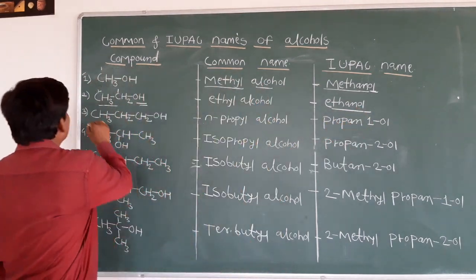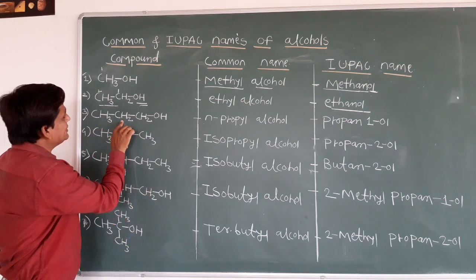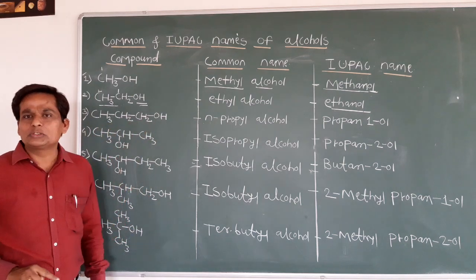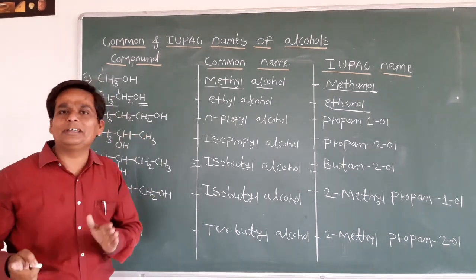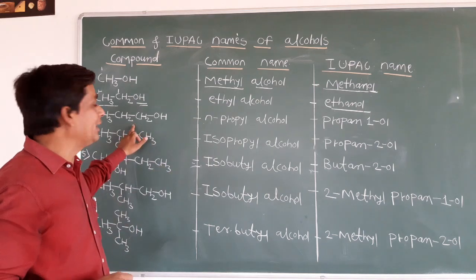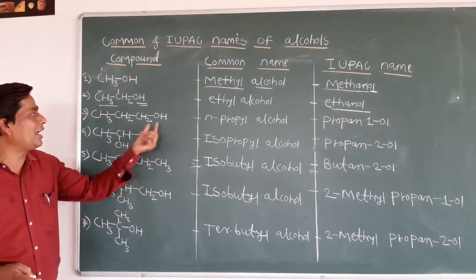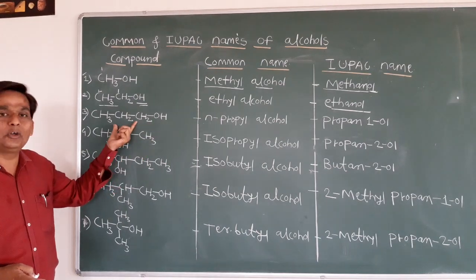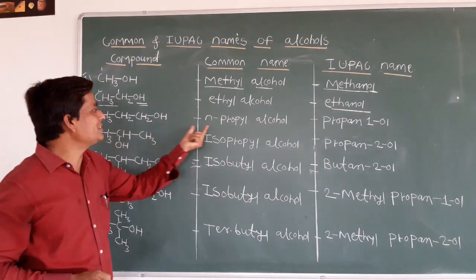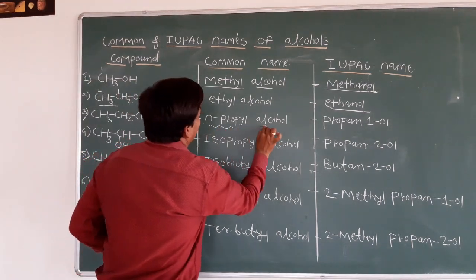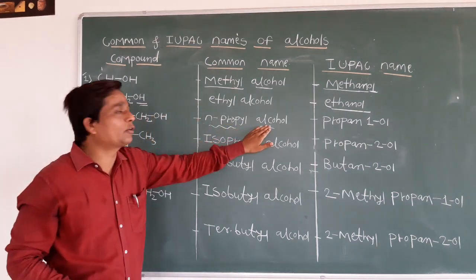Then we see the third example. Just see here, CH3CH2CH2OH. How many carbons are present in this structure? Three carbons. If three carbons are there, in alkane we can say it is propane. But from that propane one hydrogen is replaced by OH. That means the alkyl group is what? Propyl. It is in a straight chain, so we say it is n-propyl alcohol. So next to the alkyl group we attach the word alcohol in the common name.